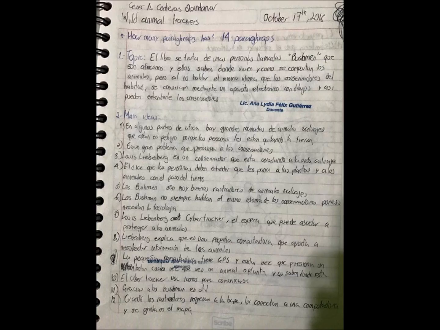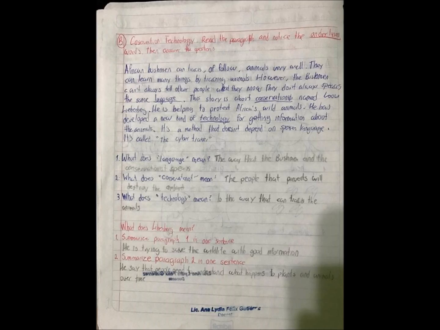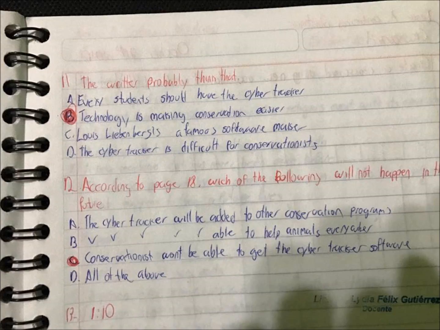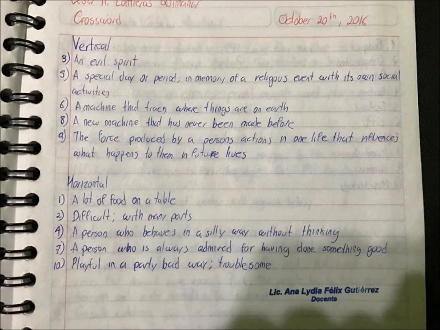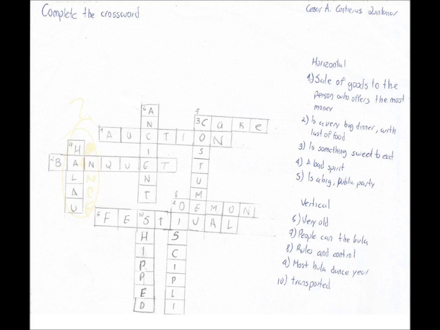Then we grab another book and we count the number of paragraphs, find the topic, and write the main ideas of each paragraph in Spanish and do a graphic organizer of the book. Then we copy and answer the activities of the book and answer the questionnaire and the time we read a text. In the next activity, we created a crossword of the words we didn't understand of the 2 previous books. We read and then we copy and answer a crossword that the teacher created.